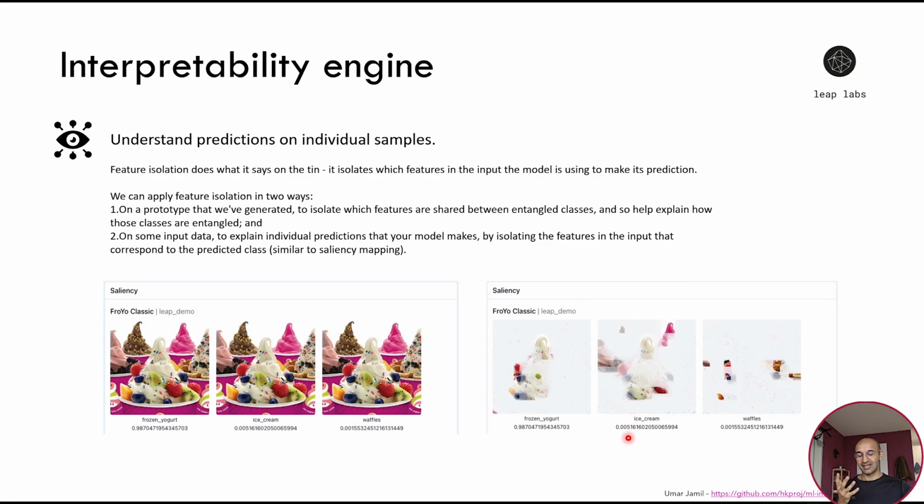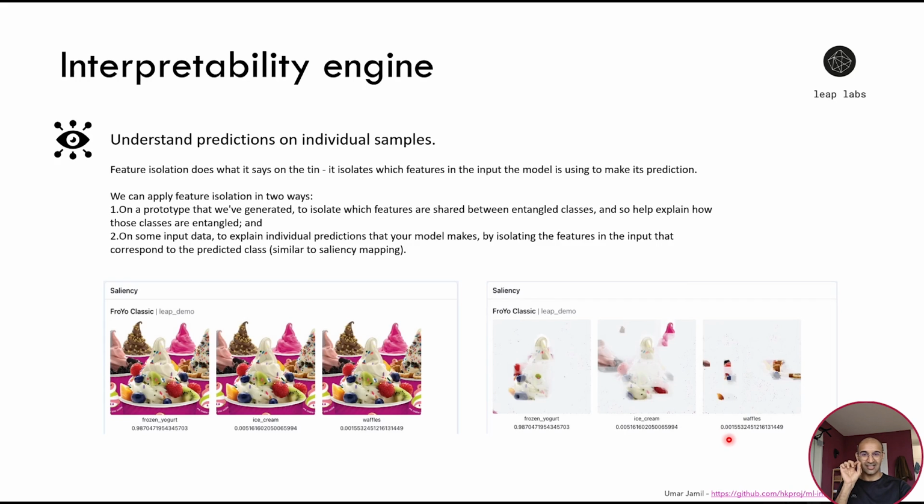And it's actually the part that looks like frozen yogurt. But also, because there is entanglement between frozen yogurt and ice cream, the model, as you can see, is using the similar features to also classify it as ice cream with a low probability because the model is well trained. But still, they have some shared features, as you can see. And there is something that you may not have noticed, which is the waffles. With very low probability, the model may also classify it as a waffle. Why?